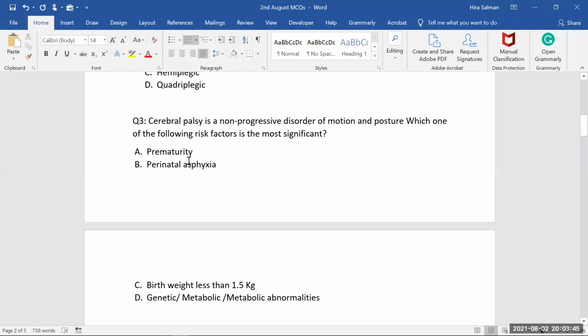Anyhow, prematurity is also right, perinatal asphyxia is also right, but for perinatal asphyxia we also see that this can happen up to 3 years of age. So we cannot make a diagnosis of perinatal, because postnatal we can also see prematurity, of course.